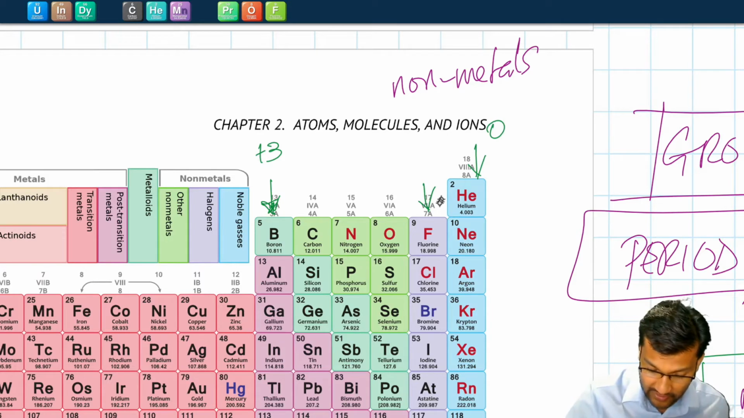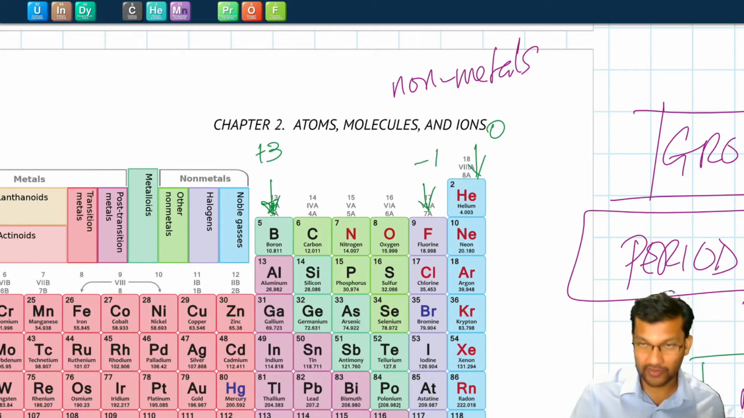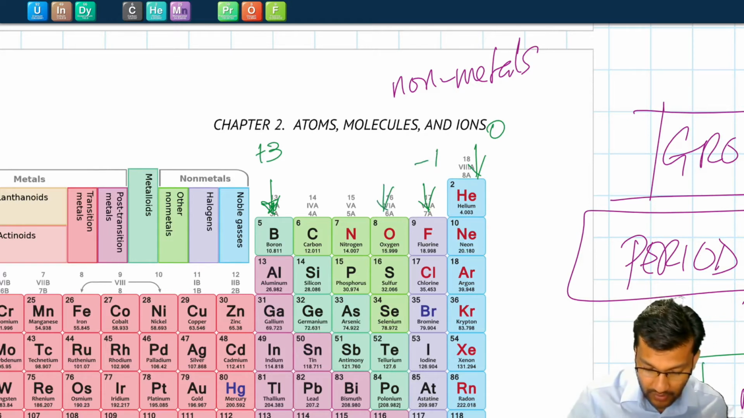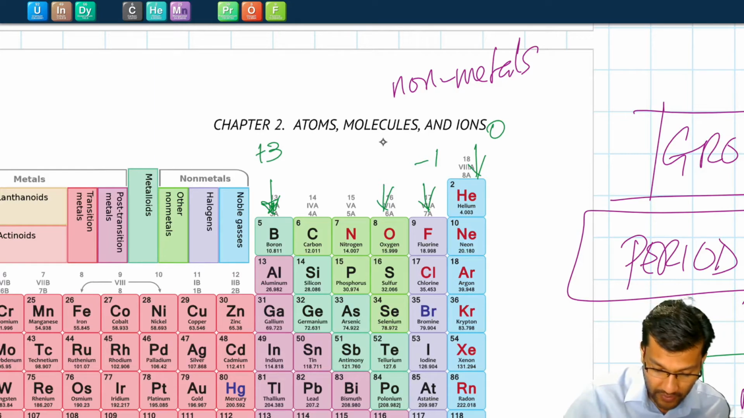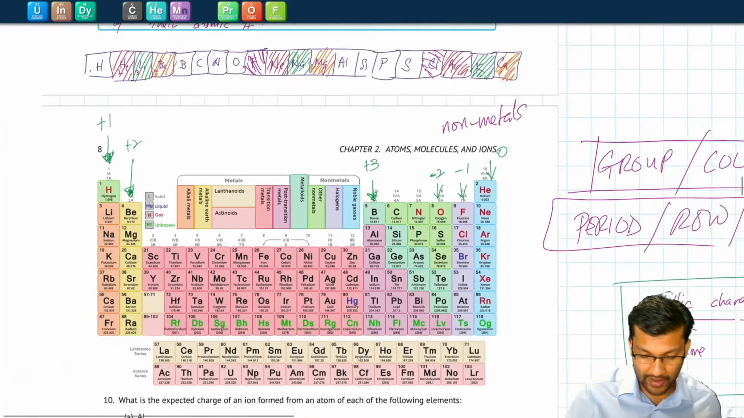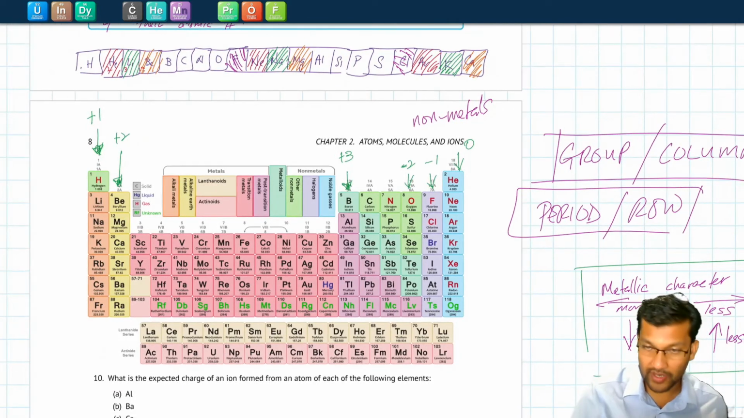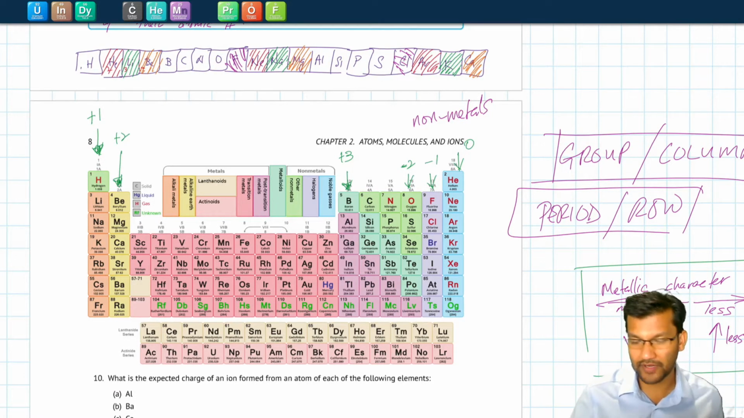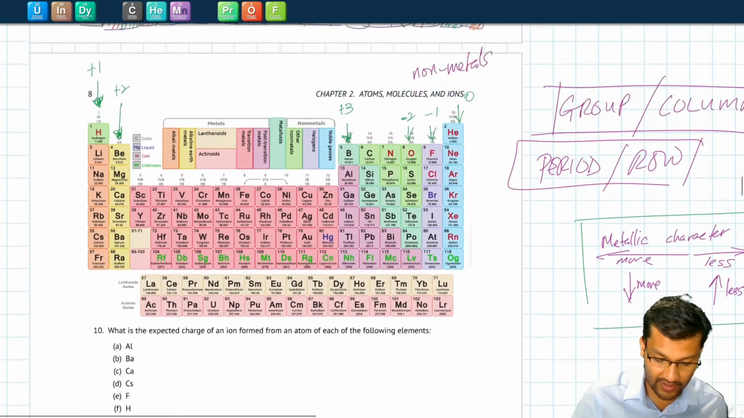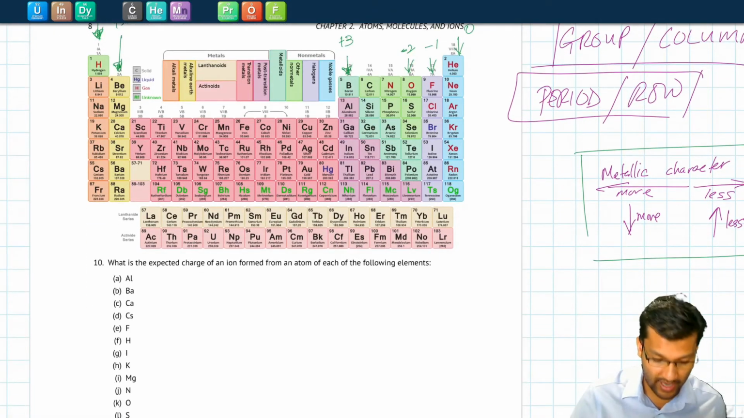The halogens, which is the second group 7A, if you will, always form ions of charge -1. The third column from the right forms ions of charge -2, and so on. So just by looking at where they are in the periodic table, we can try to figure out what sort of ions, what charges the ions that they form would have.